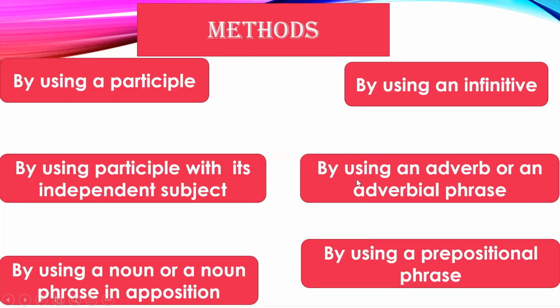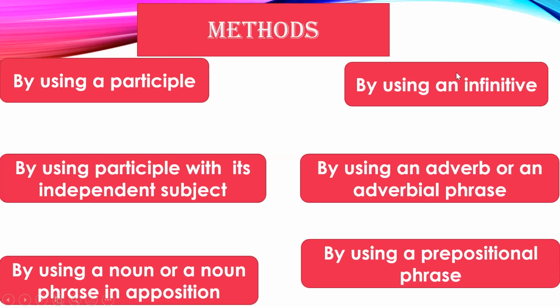Now there are 6 methods by which you can synthesize or combine two simple sentences into another simple sentence. The first method is by using a participle. If you remember non-finite verbs, the participle is the ing form of the verb. The second is by using a participle with its independent subject, which I will explain to you. Then, by using a noun or a noun phrase in apposition.